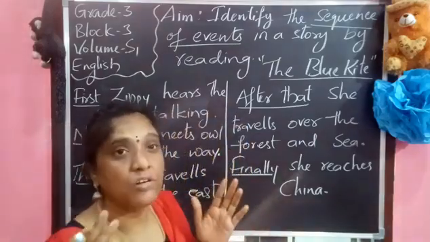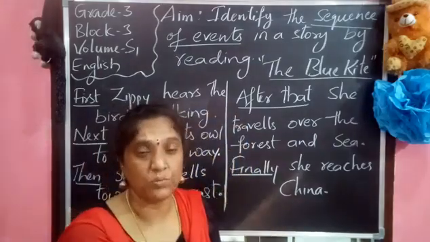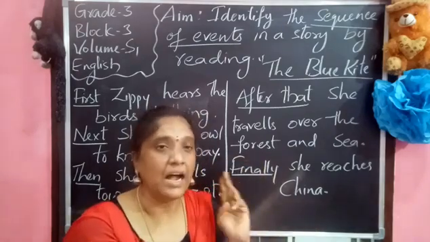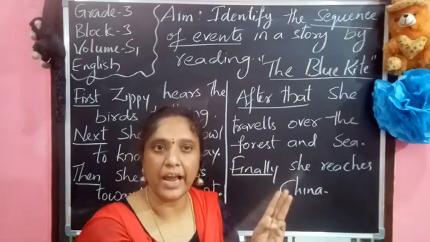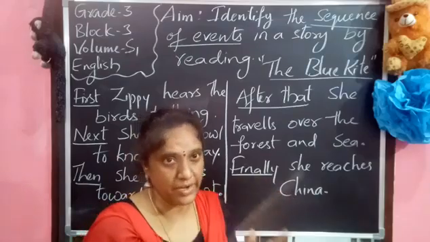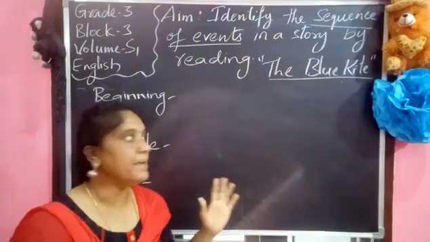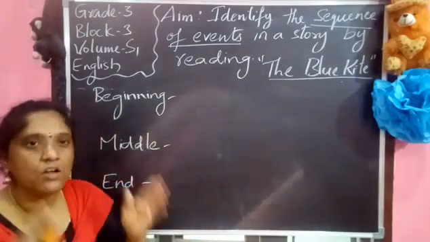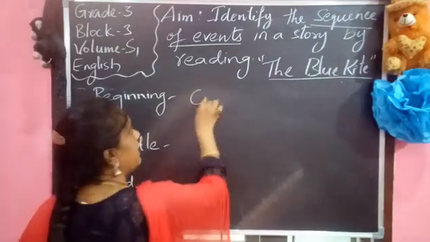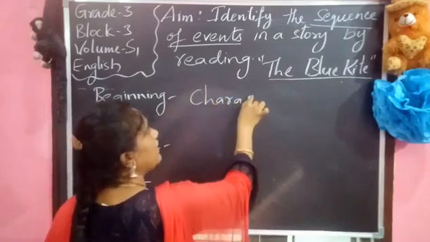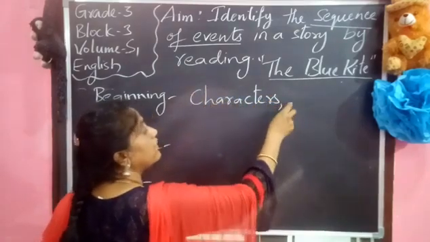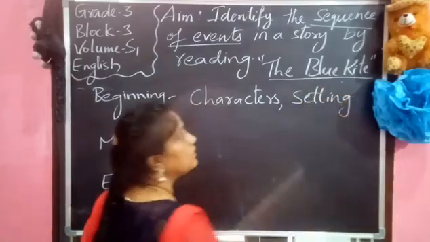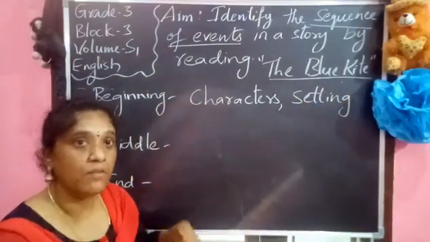So how to take the important events? Based on that, we can go for the beginning, the middle and the end of the story. So let us see the beginning, middle and end. How do we write them? Coming to the beginning of a story, what we want to remember are the characters. The characters and the settings of a story are really important things to remember while explaining